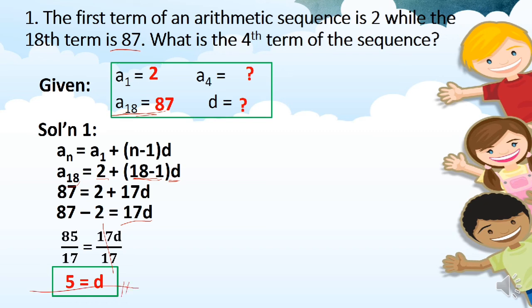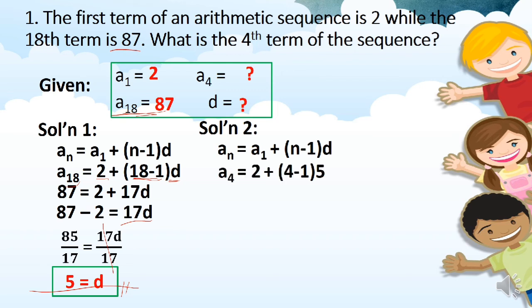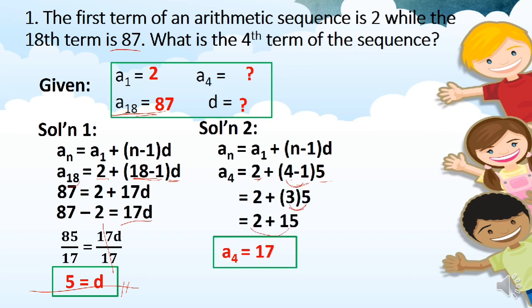Now, since we already have the value of our common difference, we can now solve for the value of the fourth term. We have to follow the same formula. A sub n, since it is the fourth term, we substitute 4 for n. So, A sub 4 equals our first term, 2, plus n, which is 4, minus 1, times our common difference, 5. Then 4 minus 1 is 3. 3 times 5 is 15. 15 plus 2 is 17. Therefore, the value of the fourth term, or A sub 4, is 17.